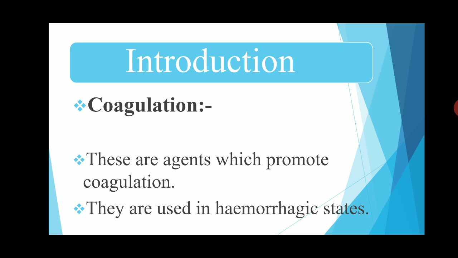Then the clot is produced. This is the mechanism of clotting of the blood. Firstly, thromboplastin is liberated because of damage of the platelets and tissue. Then this thromboplastin, in the presence of calcium, converts prothrombin to thrombin, and thrombin activates fibrinogen to convert it to fibrin, and this fibrin enmeshes red blood cells and other cellular elements, forming a blood clot. This is the mechanism of blood clotting.